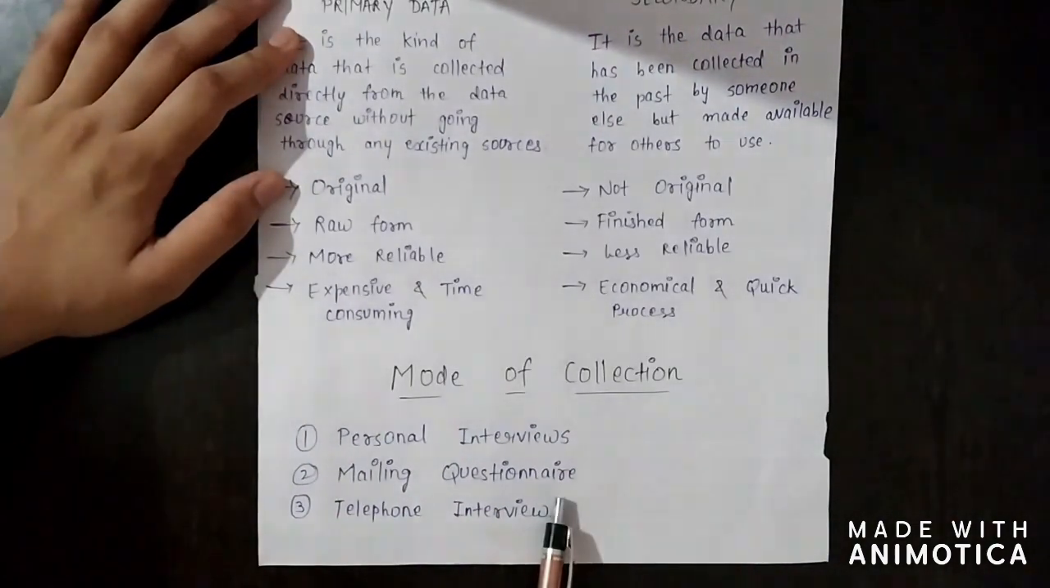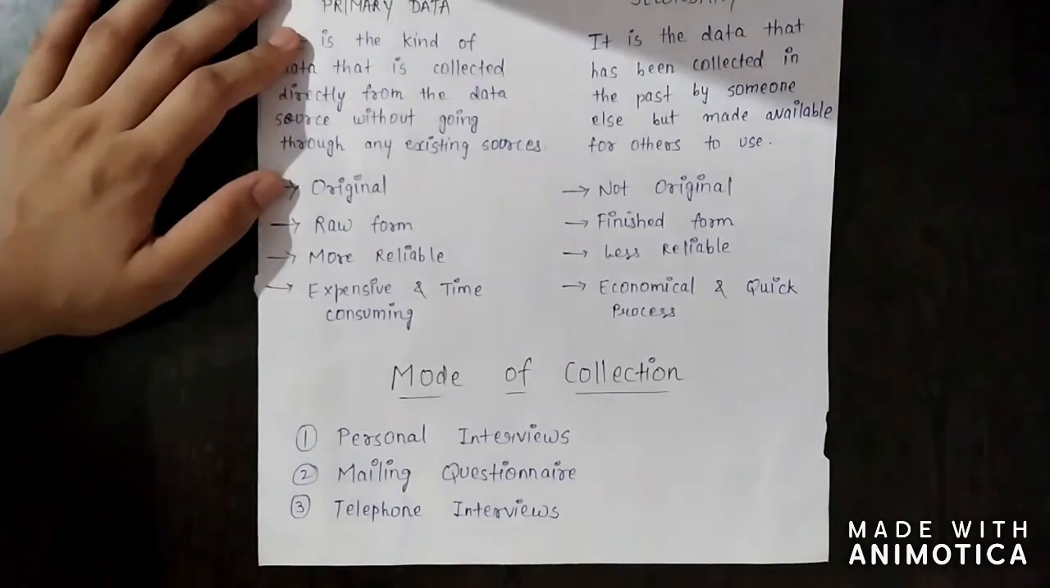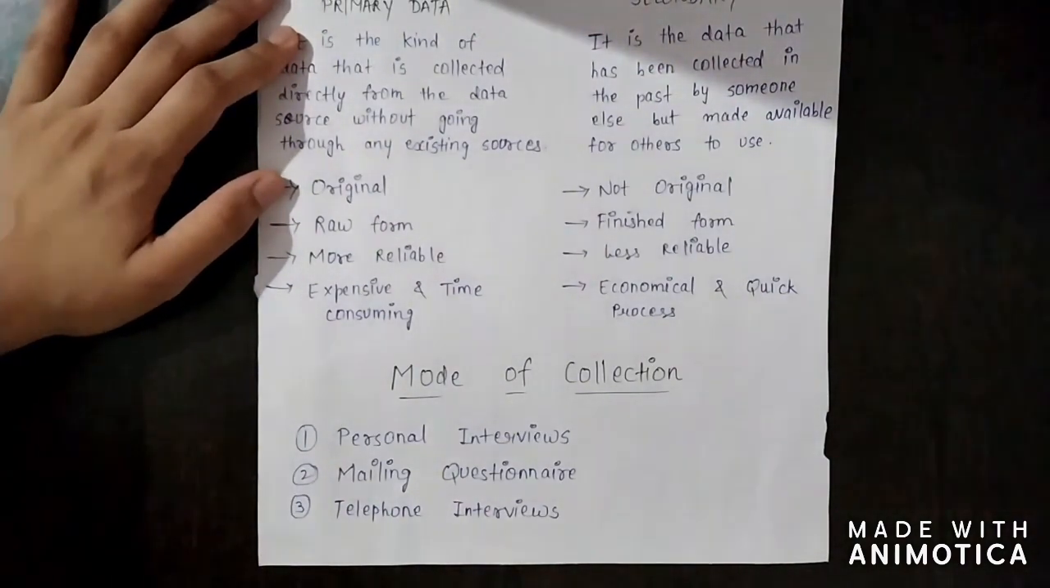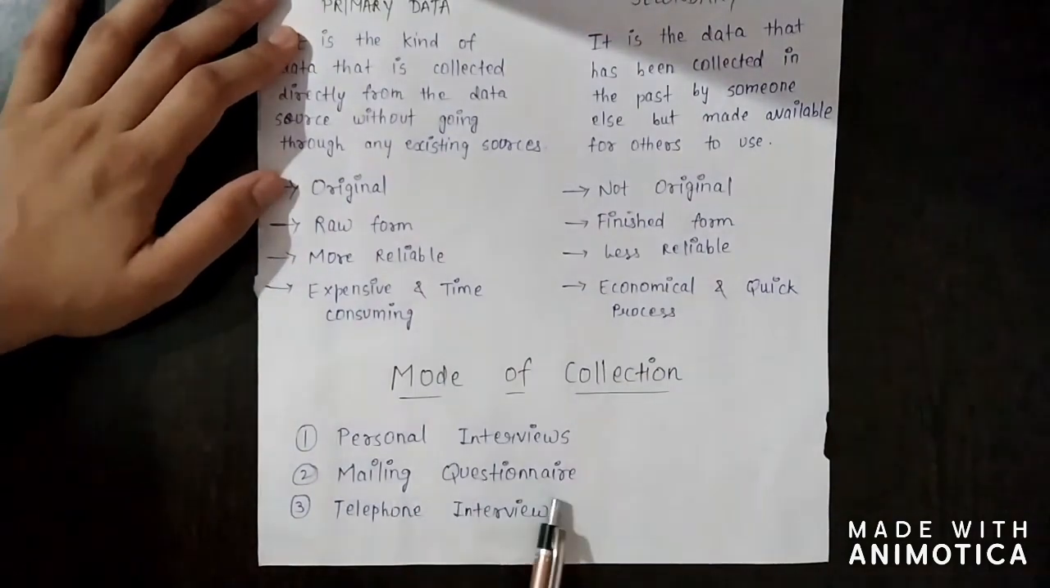Second is mailing questionnaire. Suppose the population is very large and it is not possible for the investigator to meet each and every person and make an inquiry, or the people live at far and remote places, so it would not be possible to meet them face to face. So what the investigator does is prepare a form like a questionnaire and send it to the respondents by mail or by post, and ask them to fill it and return it within a given period of time. So this method is the mailing questionnaire.